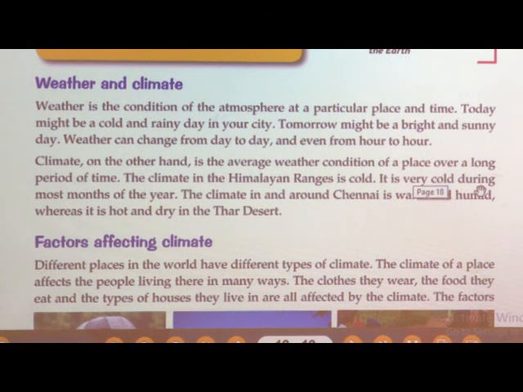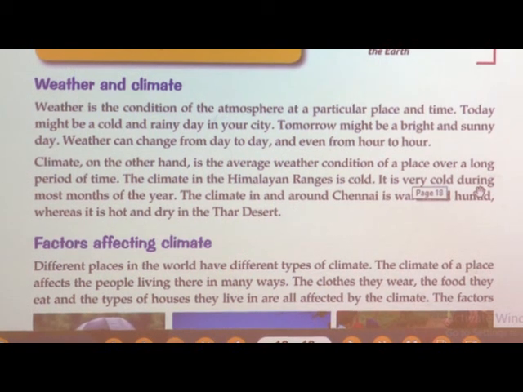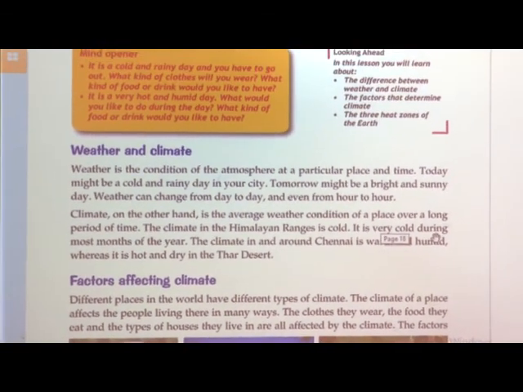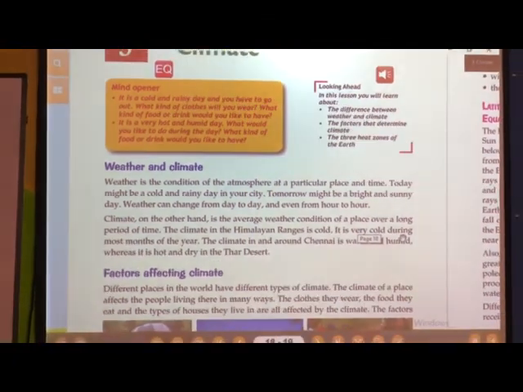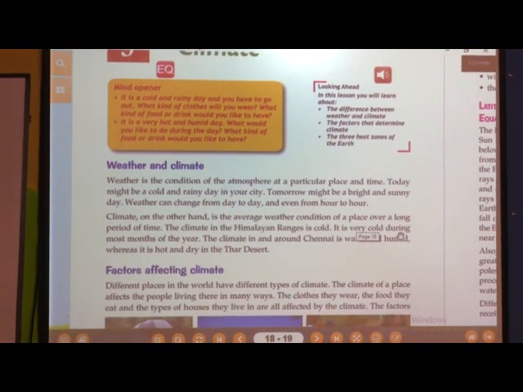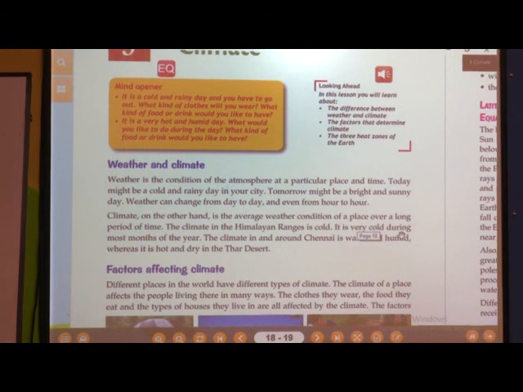The same way, if you go to the Thar desert, if you have been to Rajasthan, you must have seen that there is only sand, and if you feel the air there, it is very hot, and it is dry. Dry means there is no moisture. Have you seen rainfall in Rajasthan? No. So the climate is hot and dry.